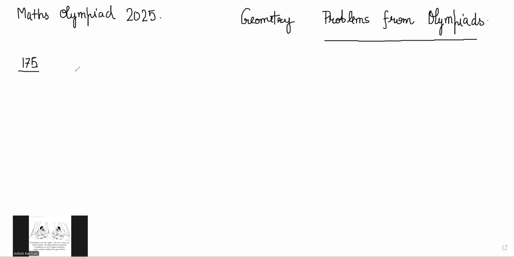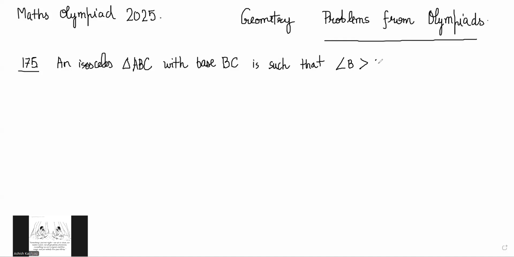Okay, the question says an isosceles triangle ABC is constructed with base BC such that angle B is greater than 30 degrees.